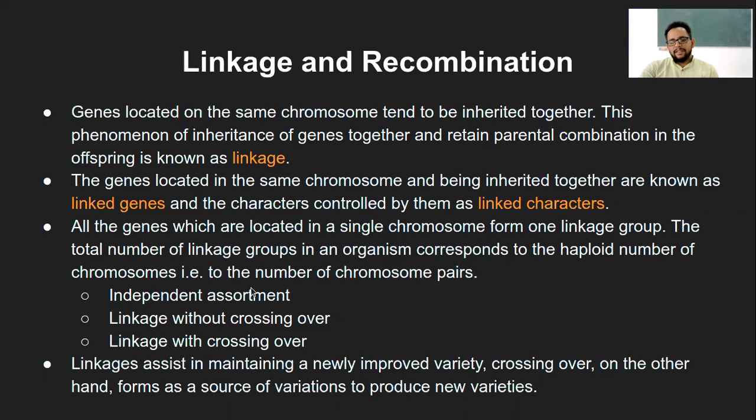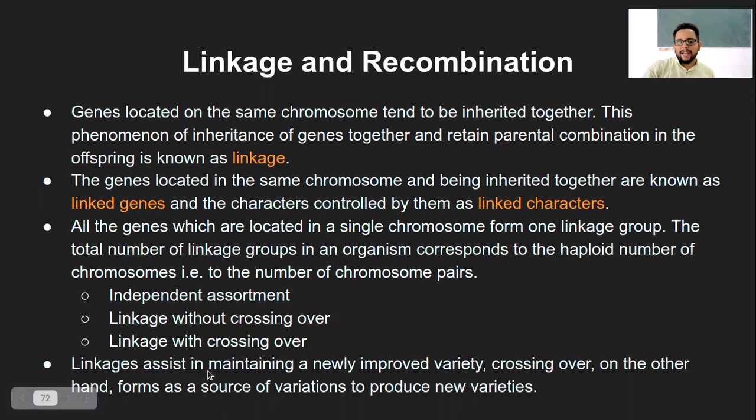And this can be explained with these three specific examples. Independent assortment, I'm not doing it here because we have done enough of it while studying the Mendelian dihybrid cross. So that is the same here also. And these two are the specific deviations from that Mendelian behavior: linkage without crossing over and linkage with crossing over. Linkage without crossing over means the same parental combination is going to the offspring, and linkage with crossing over refers to the variation caused in the offspring compared to the parents. All these examples we will see.